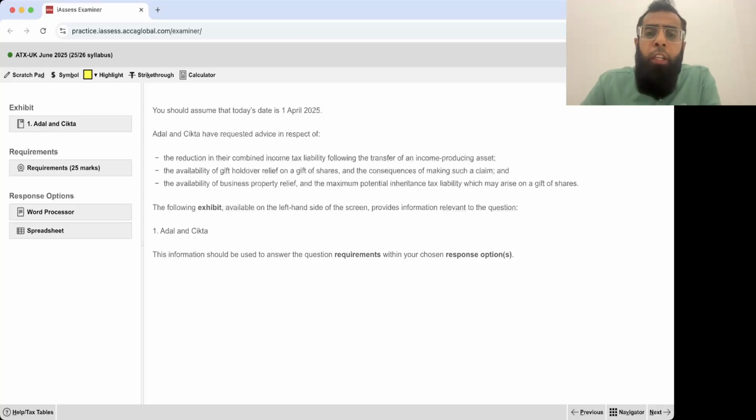Let's start. You should assume that today's date is 1st April 2025. Adele and Chitka have requested advice in respect of the reduction of their combined income tax liability following the transfer of an income producing asset.